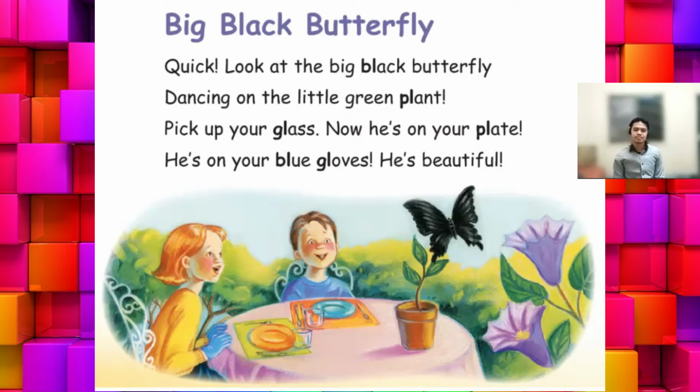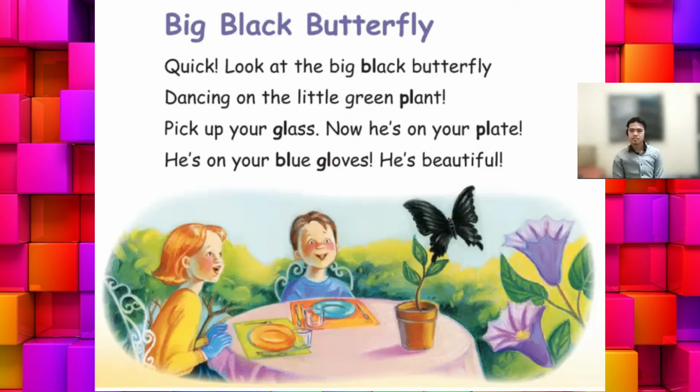He's on your blue gloves. He's beautiful.